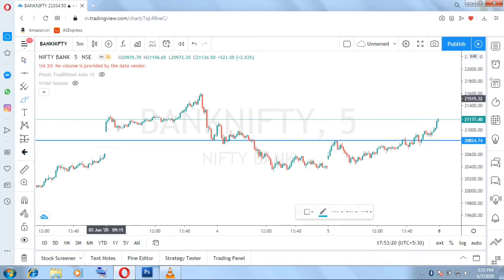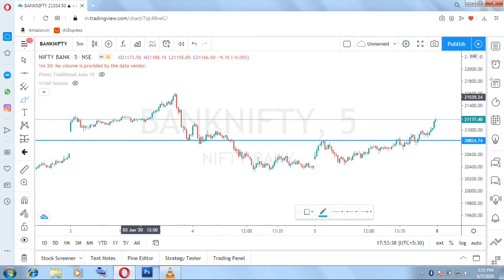If we see the price level from here, now we will talk about the weak support, the weak resistance, and also the strong support and strong resistance, and how price action happens, how support and resistance is respected, and when a price breaks the support or the resistance.